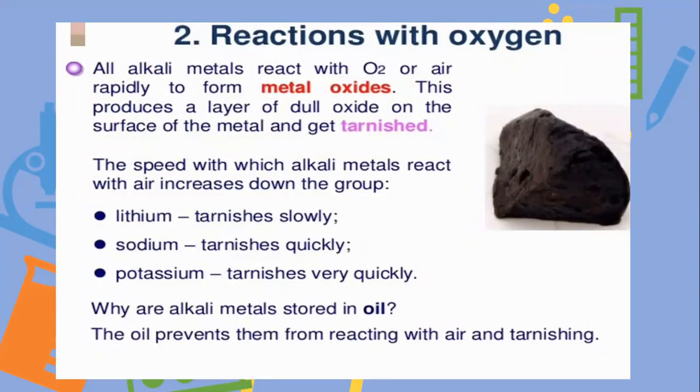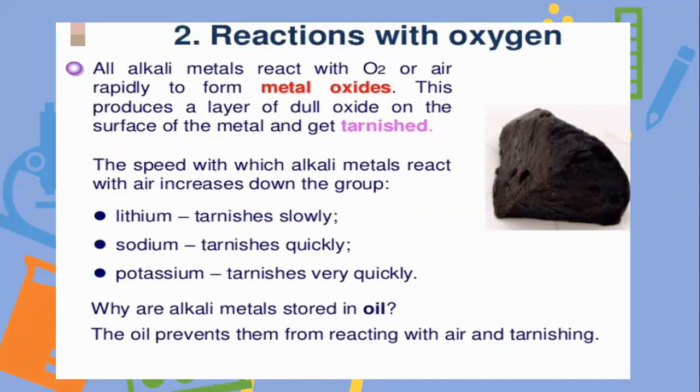Next is reaction with oxygen. Alkali metals react with oxygen to form metal oxides. These metal oxides form a layer of dull oxide on the surface and thus get tarnished. The speed at which alkali metals react with air increases down the group.